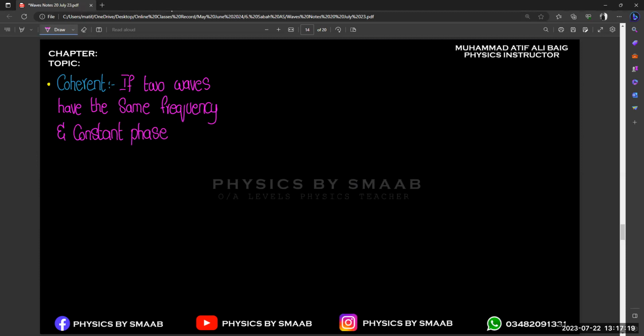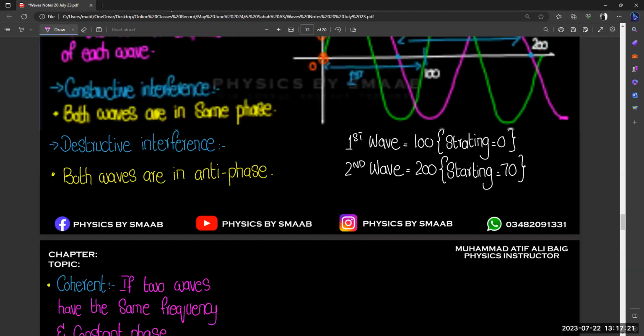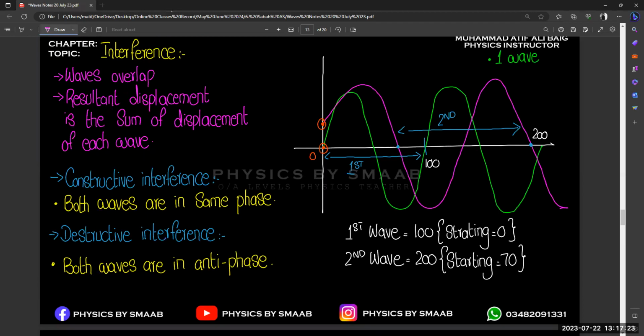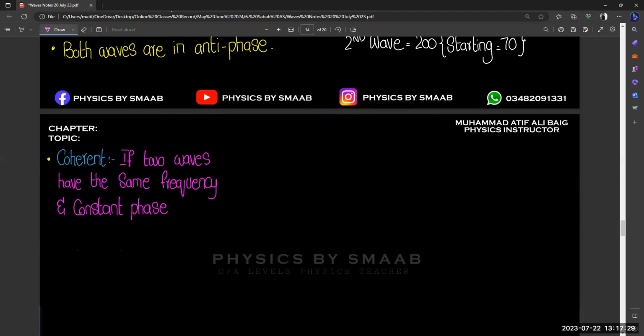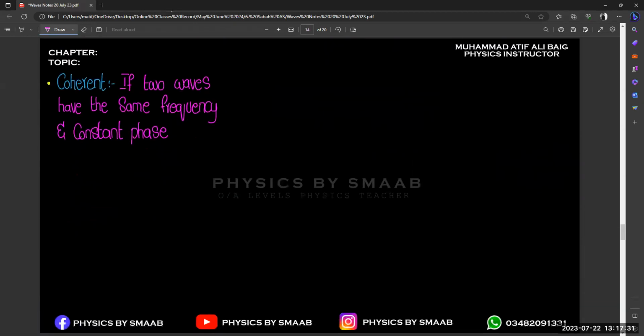So that is the concept of constant phase that we already discussed. Let's suppose if we consider these two waves, their phase will be constant after each and every interval, and if their frequency is also the same, then both waves are known as coherent waves, right? It is not compulsory to have the same phase. If they have different phase, their phase difference must be constant, right?